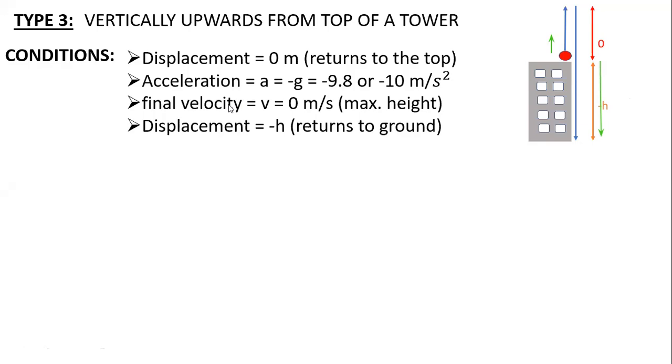Yeah, Shravan, tell me. Sir, you told in the previous chapter that displacement is the shortest distance from one point to another. Yes, correct. So sir, from the point where the ball was thrown to the max height, there must be some displacement, right? Yes, vertical.